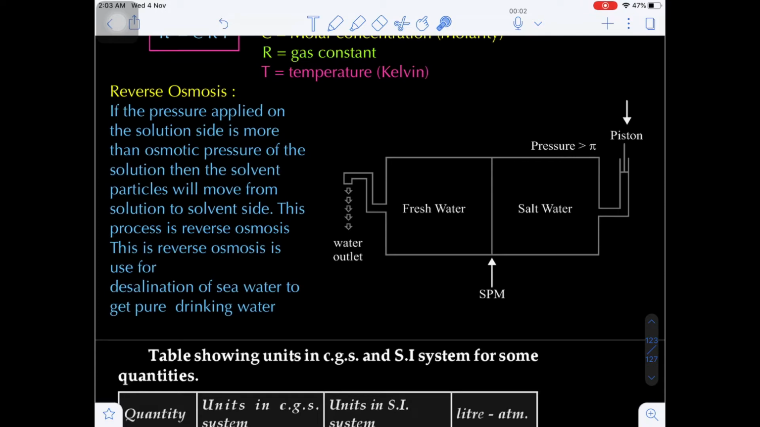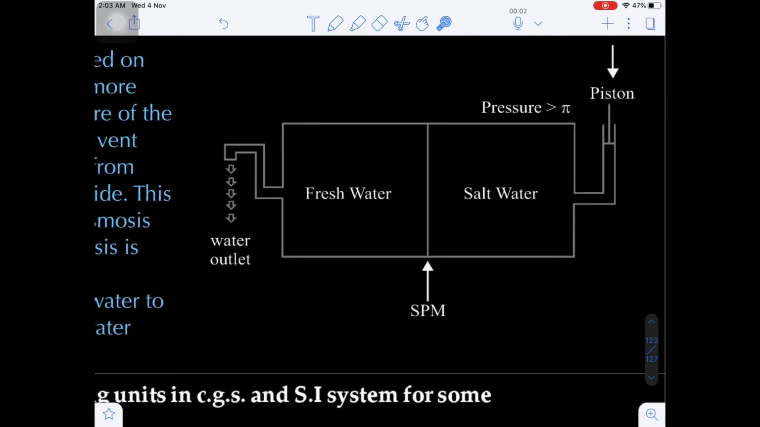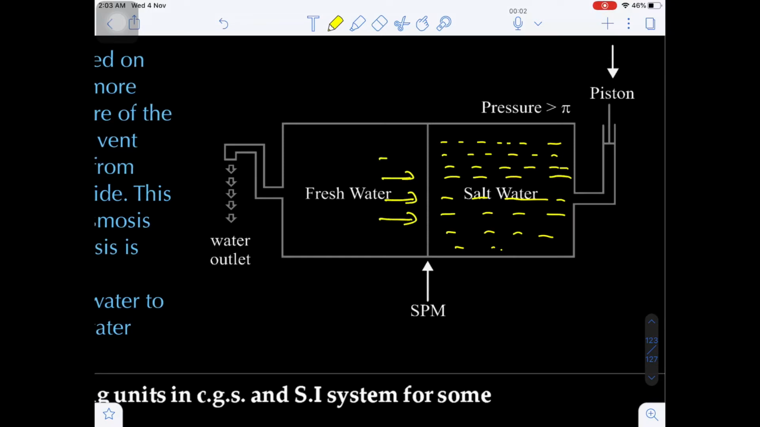In this reverse osmosis process, we can purify the seawater to get pure drinking water. This is called desalination. Let's suppose in this diagram, on the right hand side, we have the seawater, that means water containing the salt. Are you getting my point? Now generally on the left hand side fresh water is there, so solvent water molecules pass through to the solution. This is called osmosis, through the semi-permeable membrane.